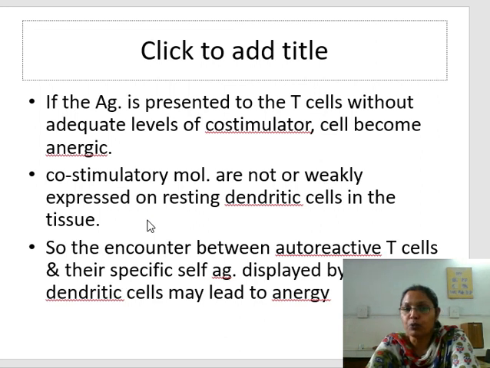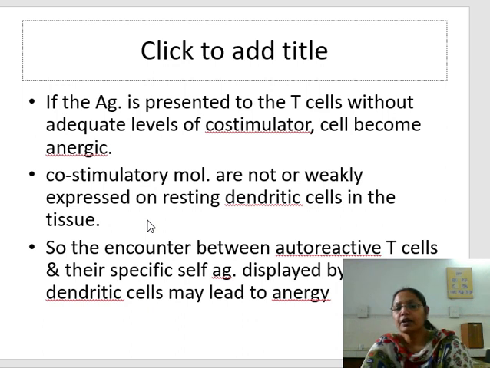In our tissue, these dendritic cells are present everywhere, underlying the skin and each and every tissue, but they will not be reactive to the cellular antigen, because in the resting dendritic cell in normal condition, the co-stimulatory molecule or CD28 is weakly expressed, but in these cells it will become upregulated.